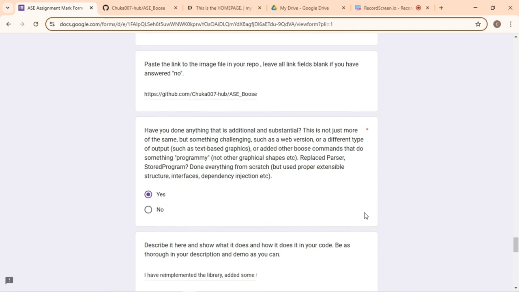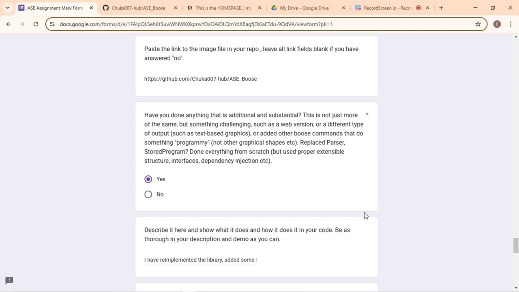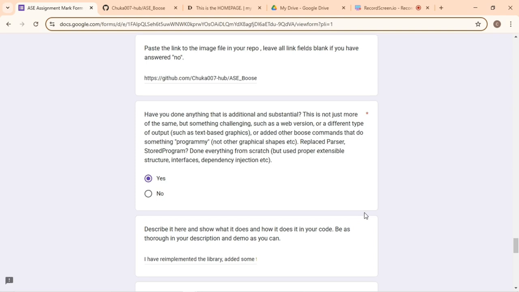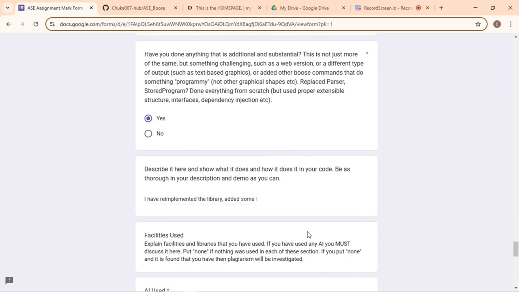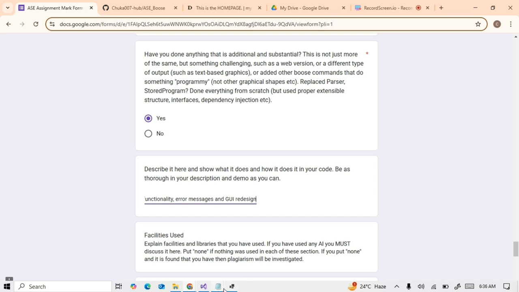Have you done anything that's additional and substantial? This is not just all the same or something challenging. Yes, I have replaced the parser, also implemented this library from scratch, added some error handling and some functionality. I also added a redesign of the graphic user interface.